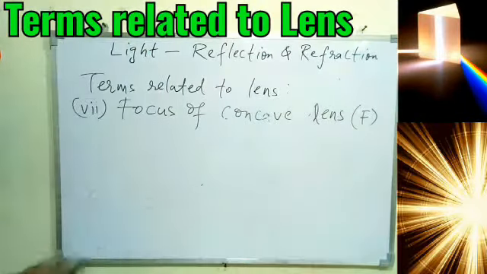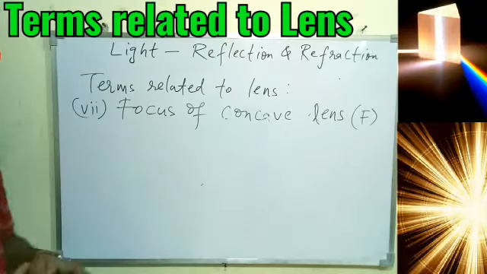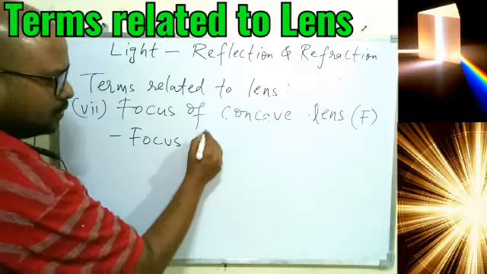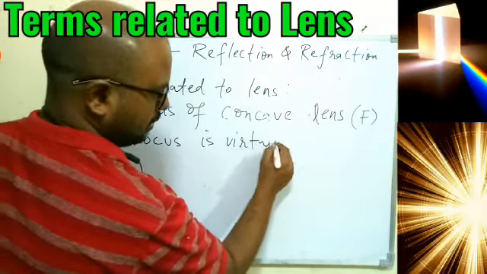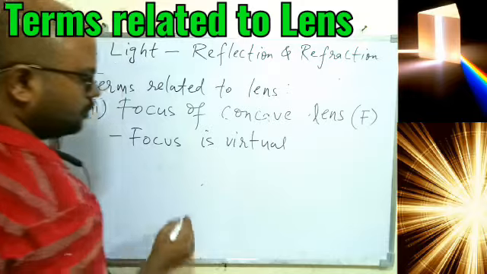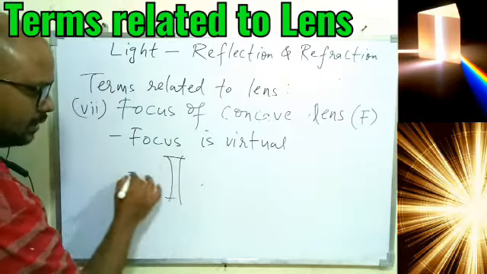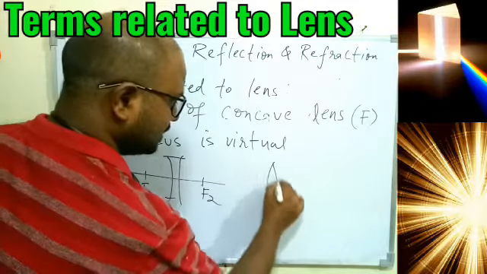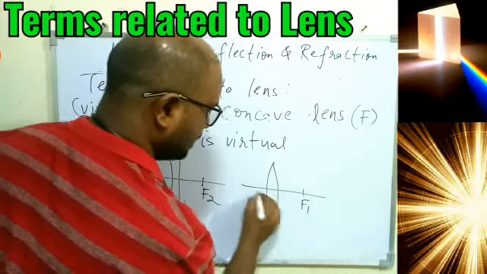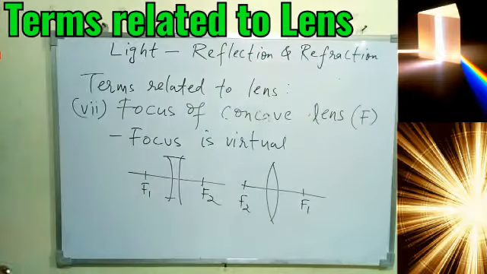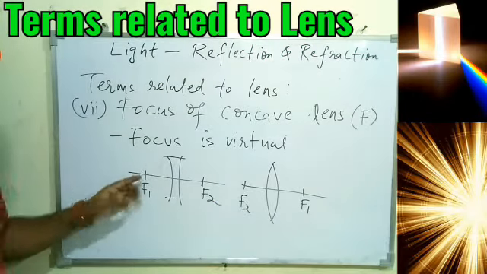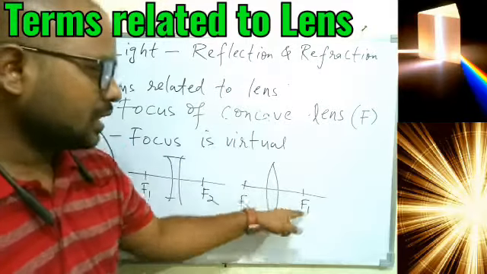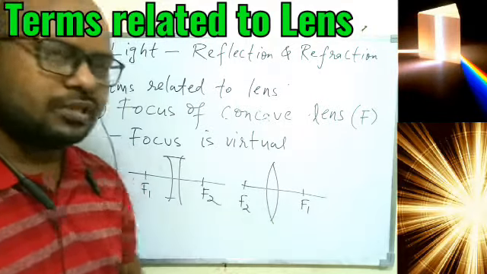Since the rays cannot actually diverge from there, they just seem to diverge, that's why the focus is taken as virtual. I hope you understood. In the case of concave lens, we are taking this as f1 and this as f2. In the case of convex lens, this we are taking f1 and this we are taking f2. I am again differentiating why. Here the rays seem to diverge from this side, that's why the main focus is this side. Here the rays basically converge on the other side, that's why the main focus f1 is taken on this side.